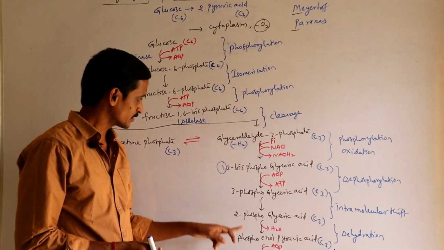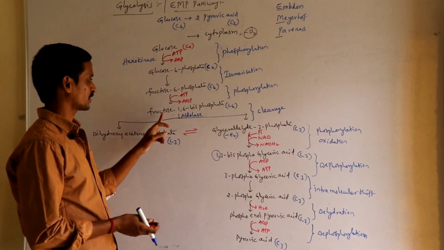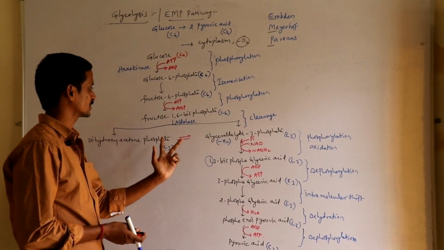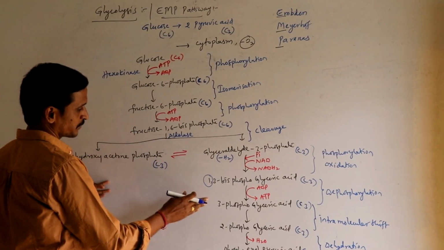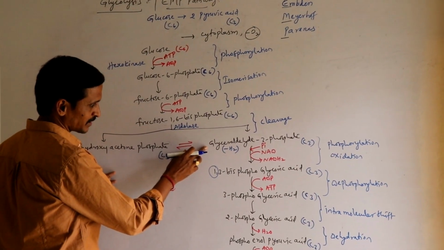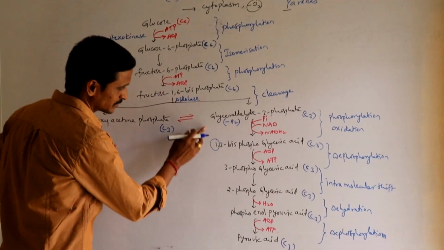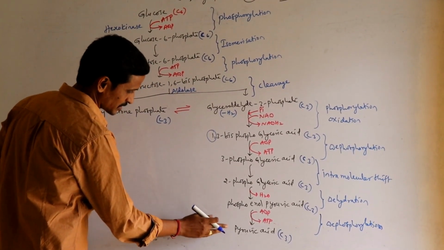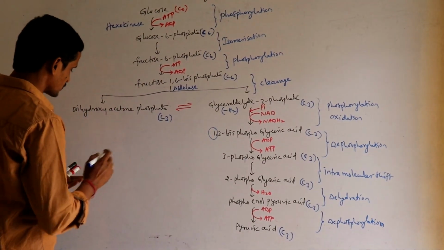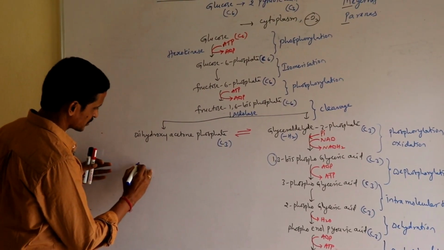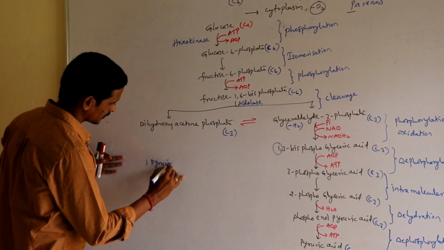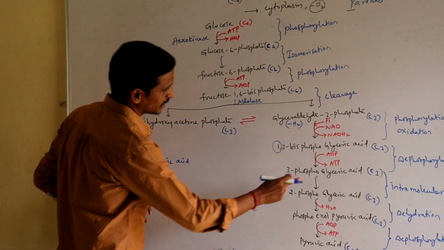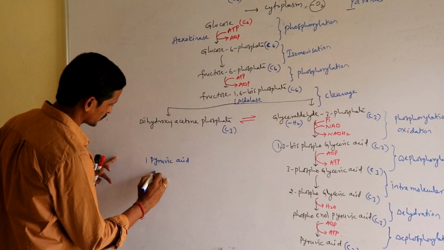You see here, when fructose 1,6-bisphosphate is divided into 2 trioses, 2 three-carbon compounds, from one 3-carbon compound you got these metabolic intermediate products, and finally we got one pyruvic acid. So let us see the end products. We got one pyruvic acid, and 2 ATPs are produced.